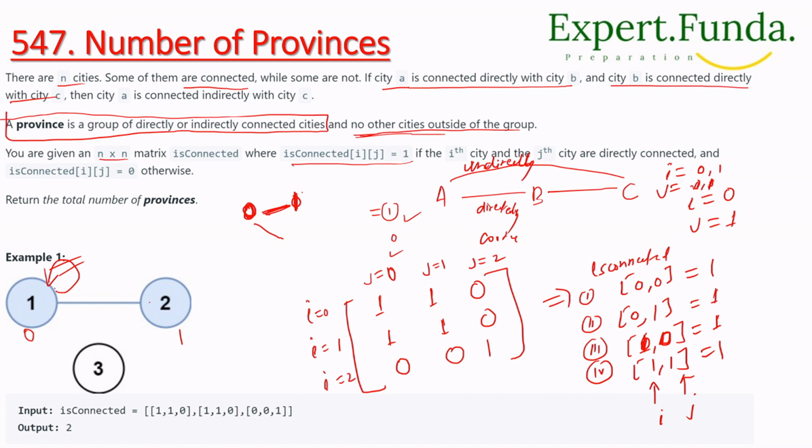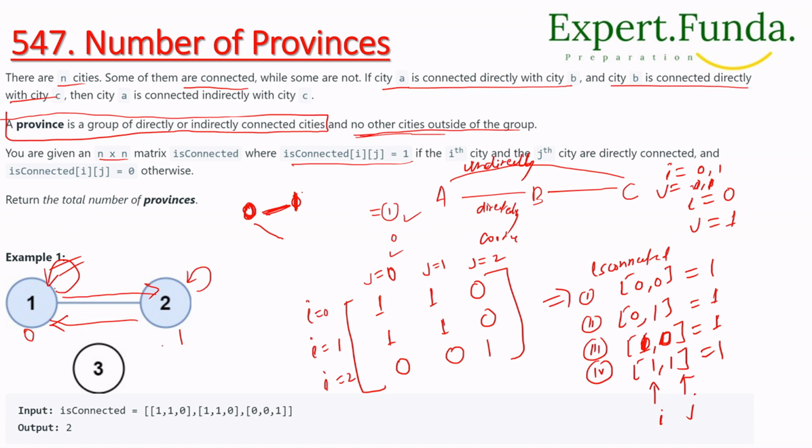And 2 is connected with itself, okay? And this is connected 0, 0, 0, 1 and 1, 0 is like that, okay? So this is directly or indirectly connected with two nodes only, and that's why we can say that it is connected, two nodes is there, right? So we have to find the total number of provinces.